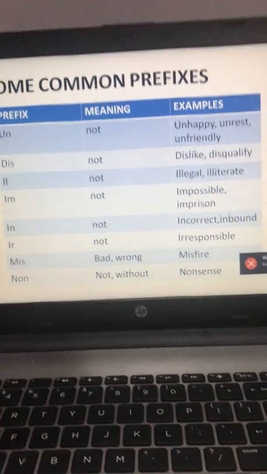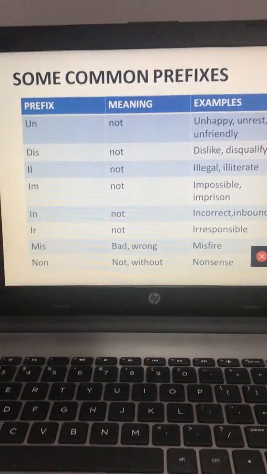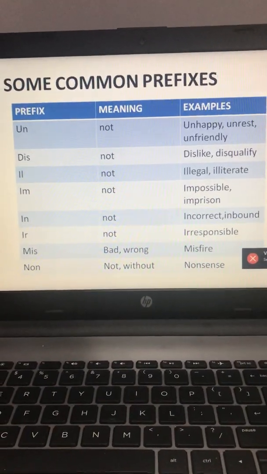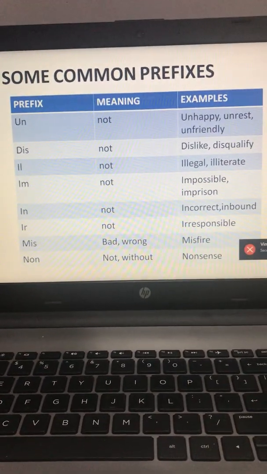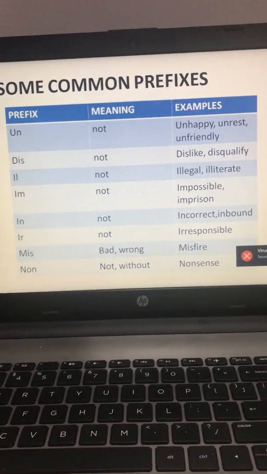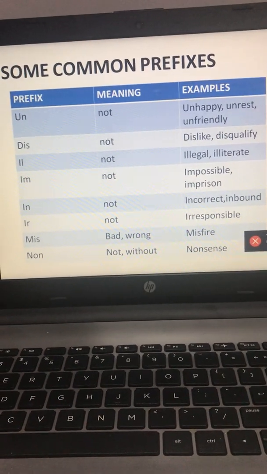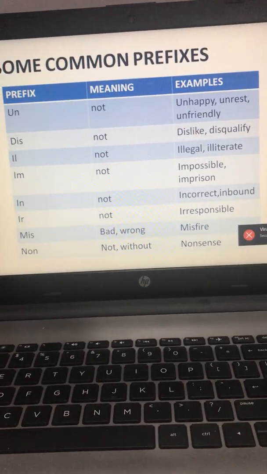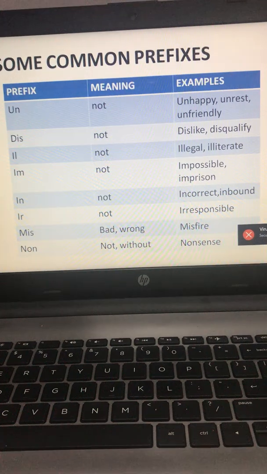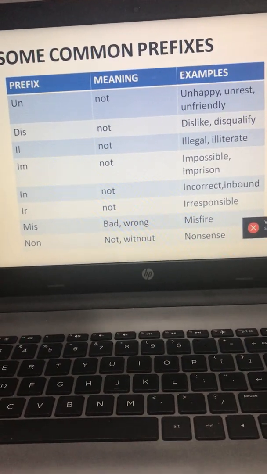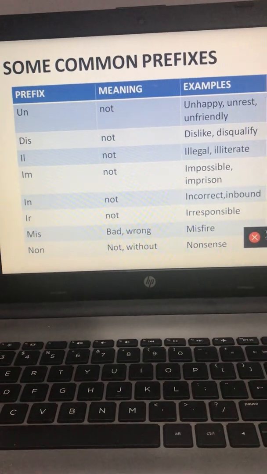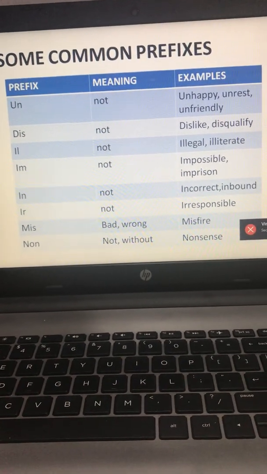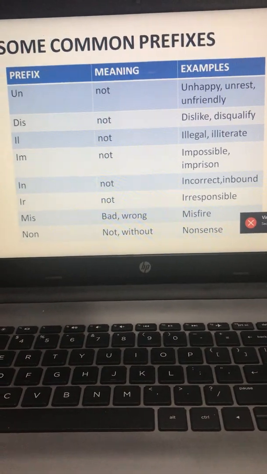Now here are some common prefixes, their meaning and example. The first one is UN. UN means not. Like unhappy, unrest, unfriendly, unlike, unblock. You can make any sort of word. It is just that UN is coming in the beginning. So UN is the prefix and the new words that are formed have meaning.